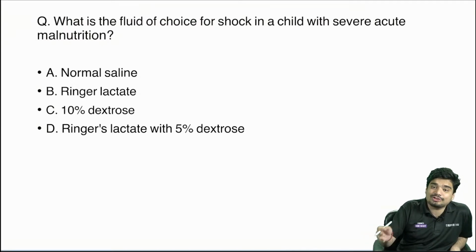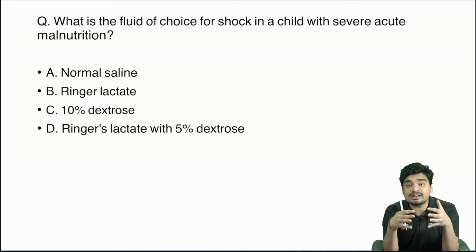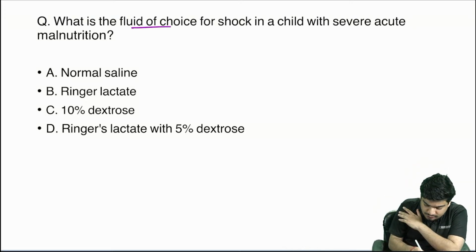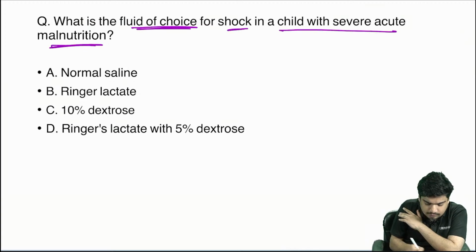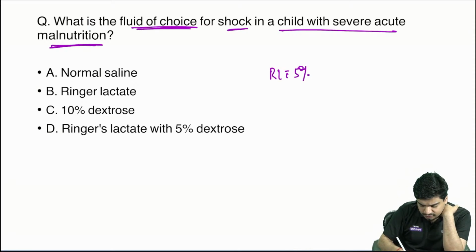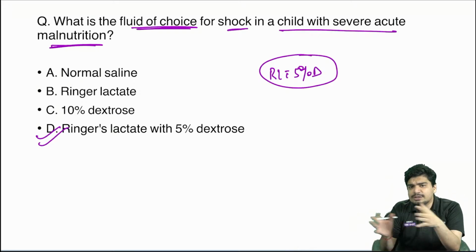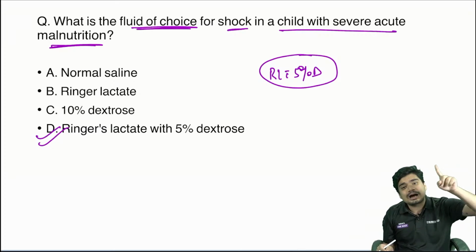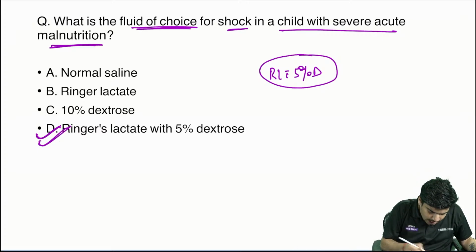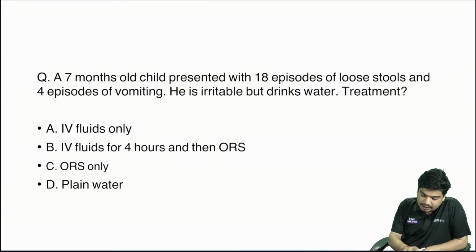Again, simple. Again, the same question. See, all these are FMG questions which they have asked multiple times. So see how much they love to ask RL with 5% dextrose. What is the fluid of choice for shock in a child with SAM? Now what's going to be the answer? Again, it's going to be RL with 5% dextrose. So see how many times they have asked RL with 5% dextrose. Multiple different scenarios, but the answer stays the same. RL with 5% dextrose.